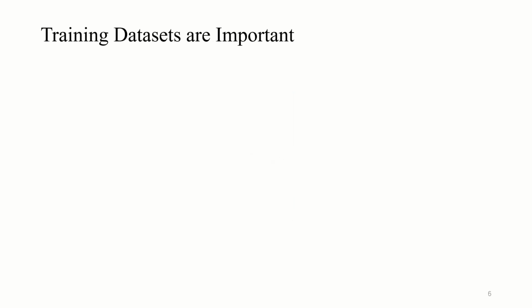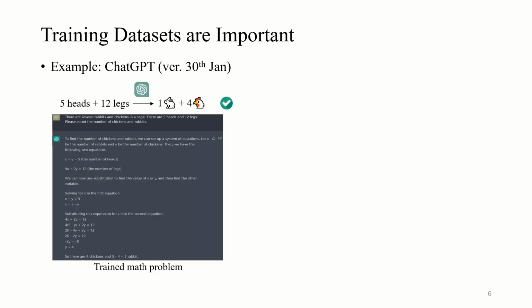We argue that the training dataset is also a valuable property and should be copyrighted as long as human efforts are involved. We show through an example on ChatGPT that training data is essential for model performance. ChatGPT is well known for solving simple mathematical questions, like the rabbit chicken problem. The problem is to determine the number of chickens and rabbits in a box given only the number of legs and heads.